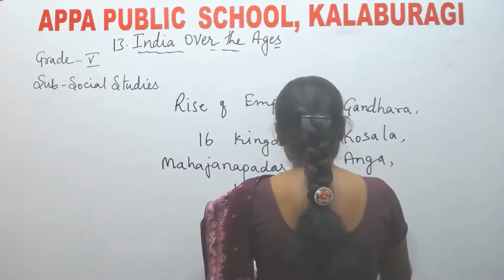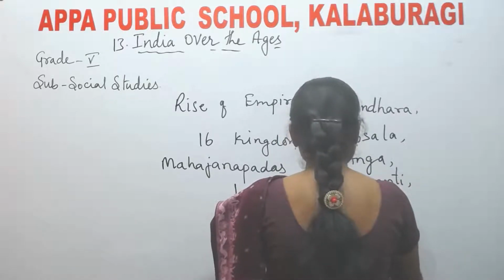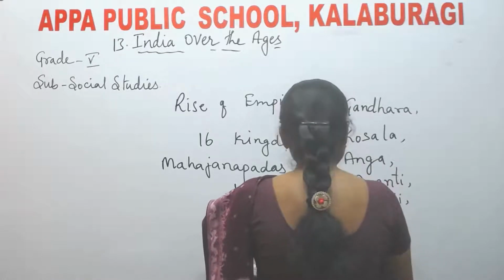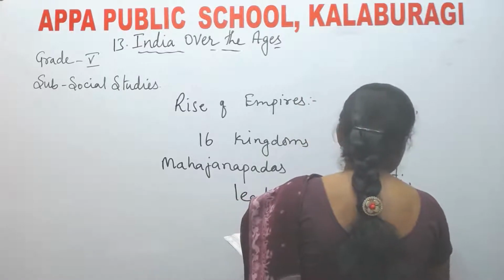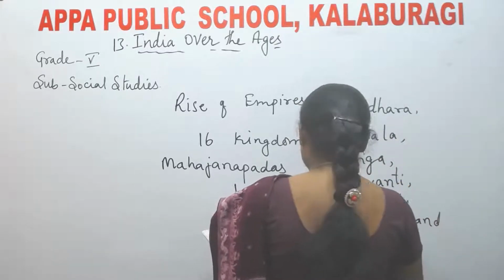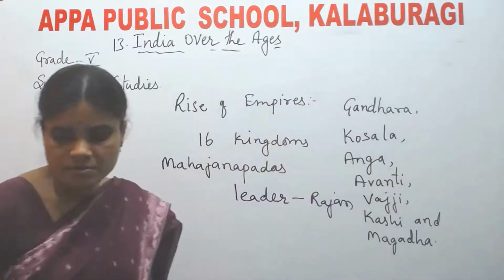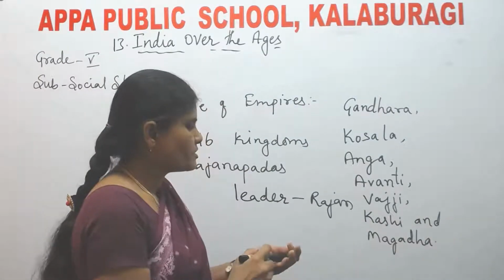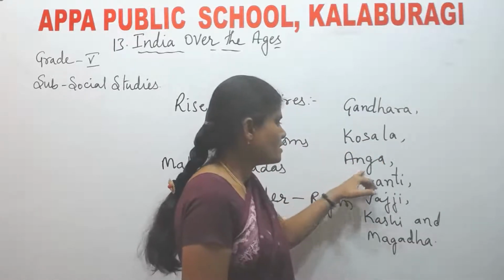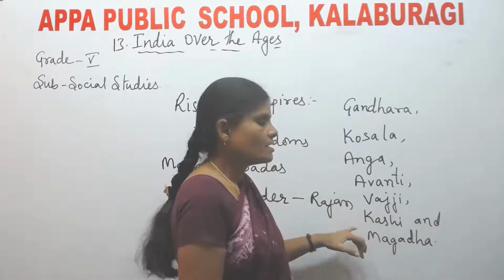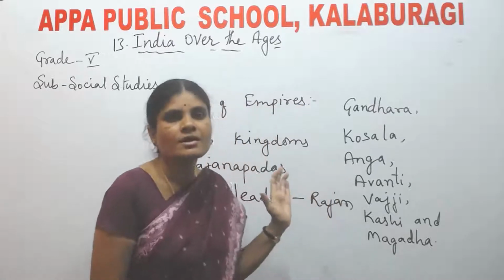Gandhara, Koshala, Anga, Avanti, Vajji, Kashi, and Magadha. These were the Mahajanapadas of ancient India.